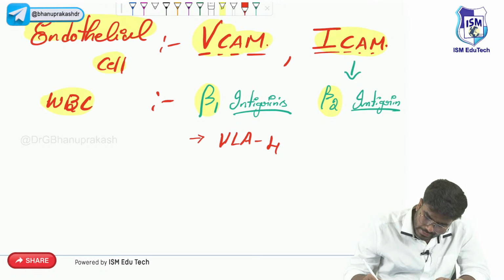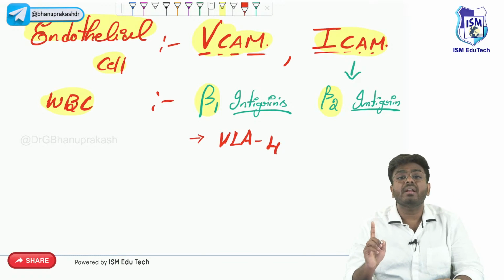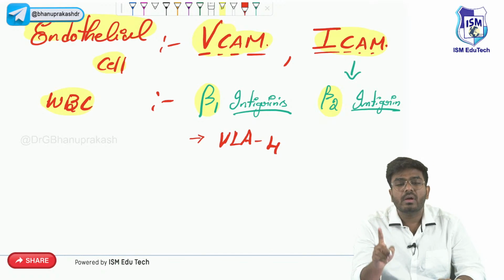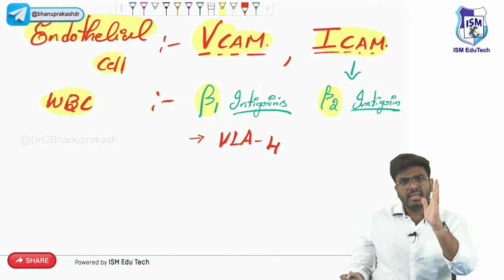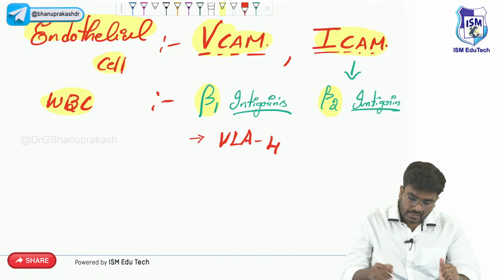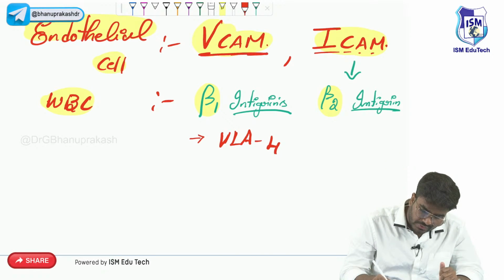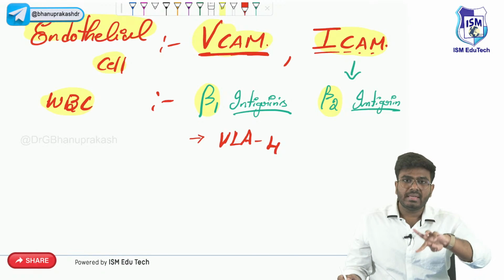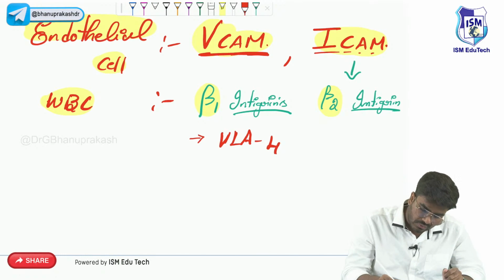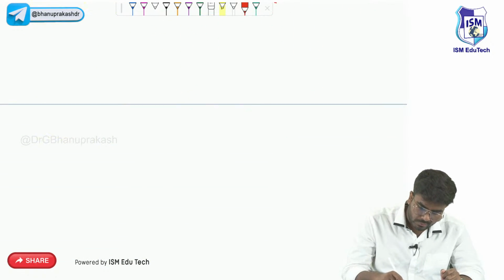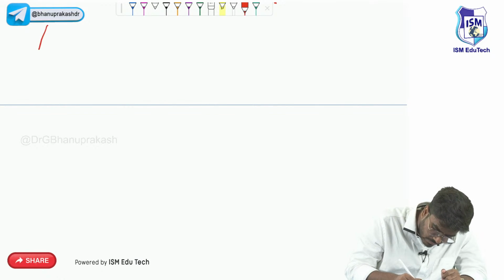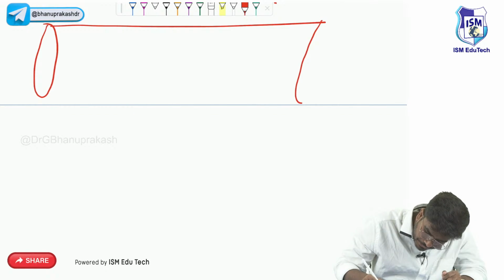Beta 1 integrins include VLA4. VLA means very late antigen. VLA4 is an example of a beta 1 integrin, and VLA4 is going to bind with VCAM. VLA for VCAM. Now I should actually draw it and show you so that it will be clear.